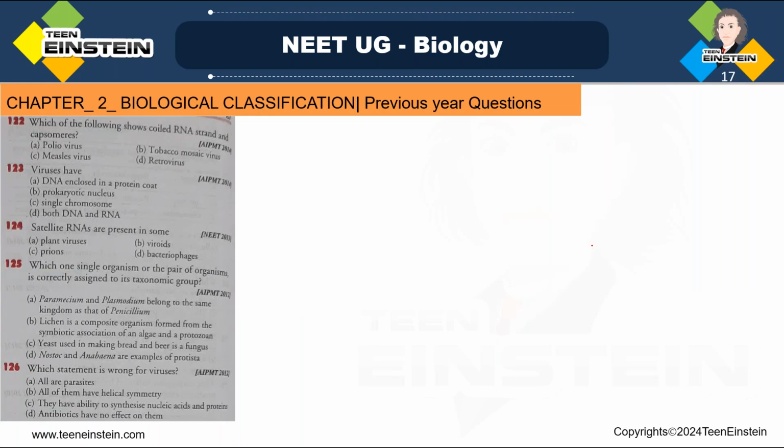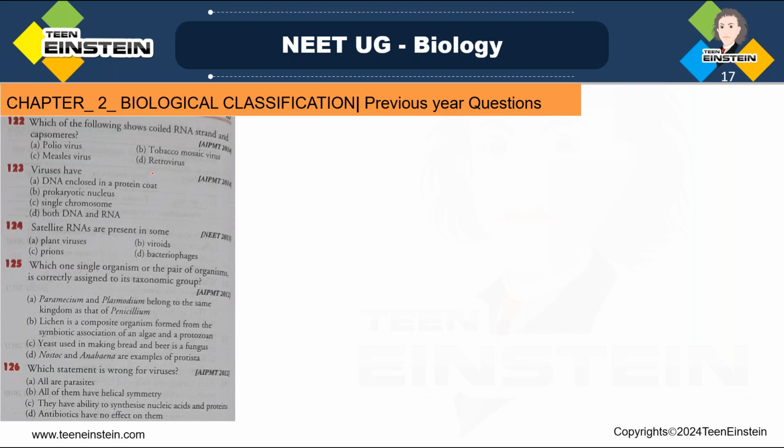Next question number 122. See, in this part, all the questions are direct questions, right? Which of the following shows coiled RNA strand and capsomere? First one, poliovirus, tobacco mosaic virus, measles virus, and retrovirus. Which is showing coiled RNA strand and capsomere?